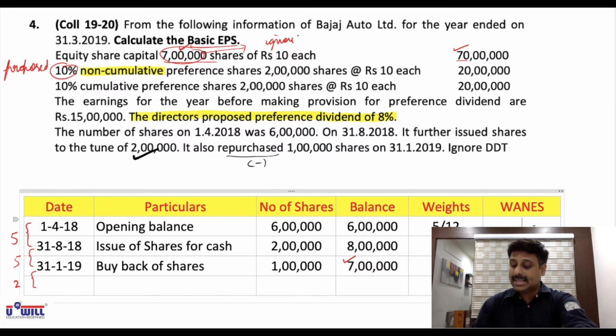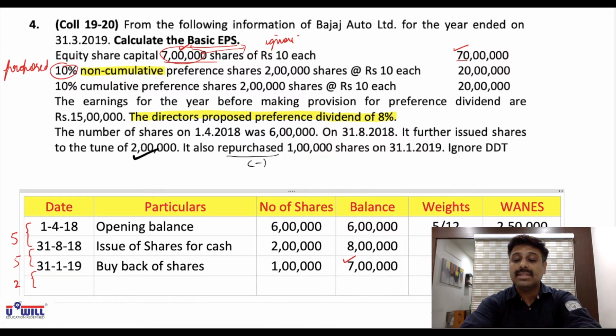So calculated 6 lakhs into 5/12, that is 2,50,000. Then again counted 8 lakhs into 5/12, that is 3,33,333.33. So we'll round it off to 3,33,333. And then 7 lakhs into 2/12, that is 1,16,666.67.